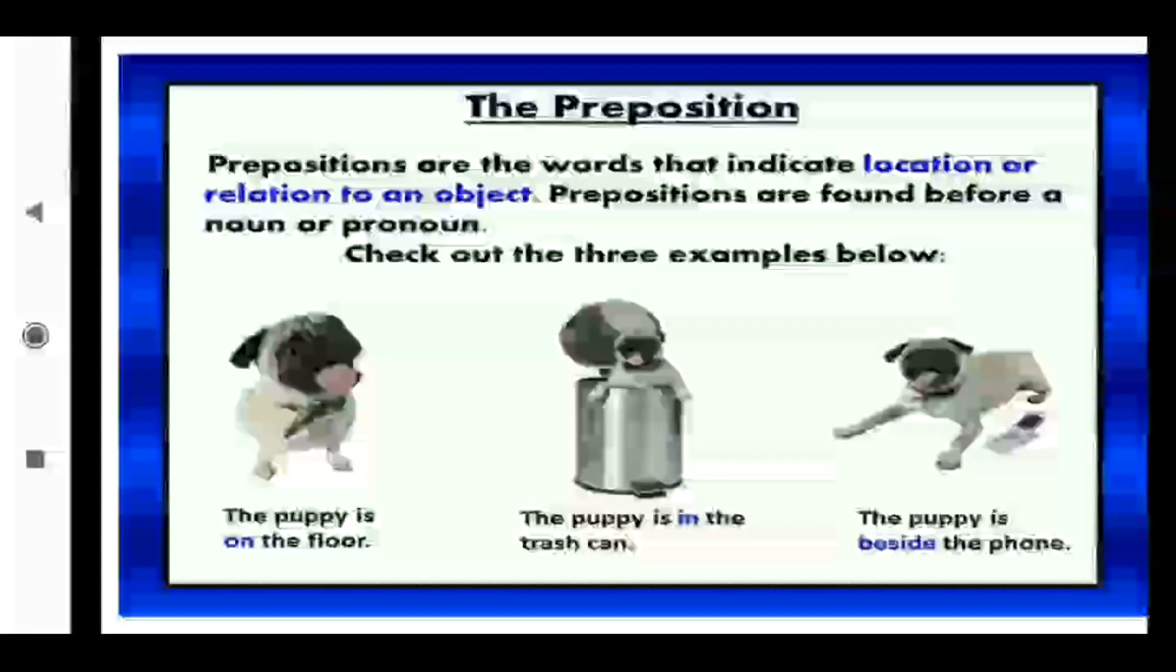Got it, students? What are prepositions? They are the position words which show the location or relation to an object: a noun with another noun, a pronoun with another pronoun. Like that, we understand the relation with the preposition, with the location. Now see the kinds of preposition.